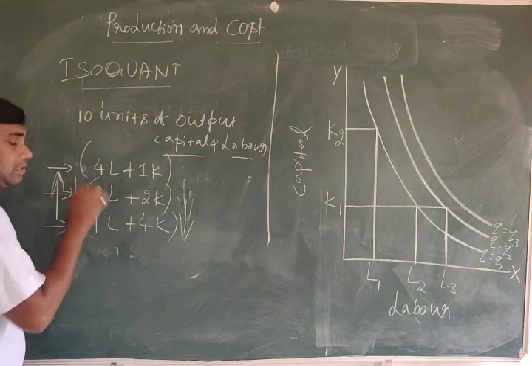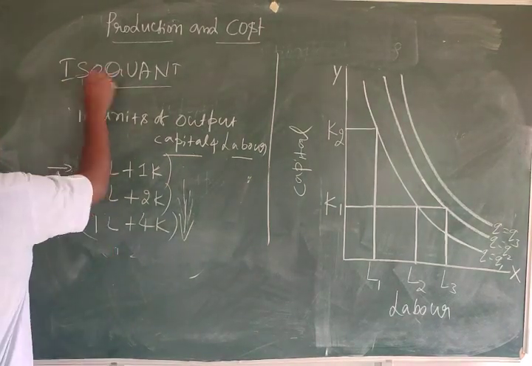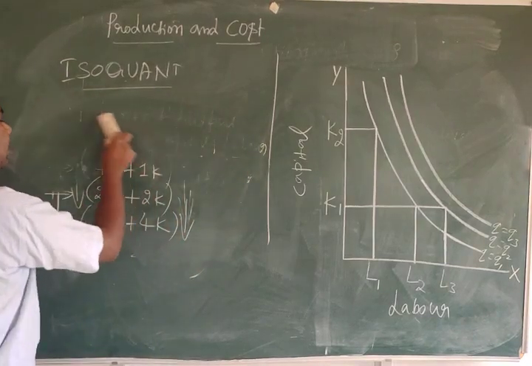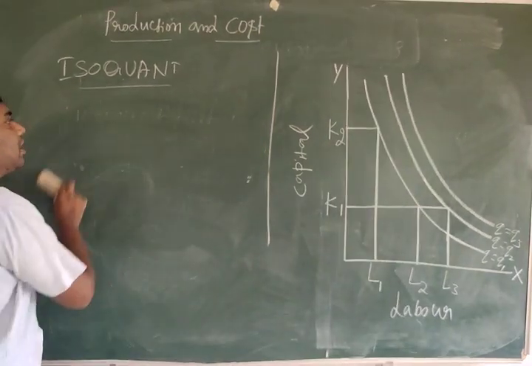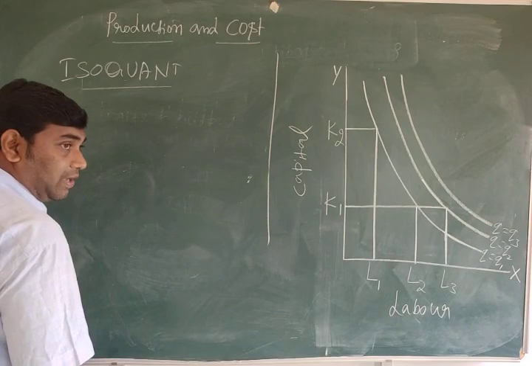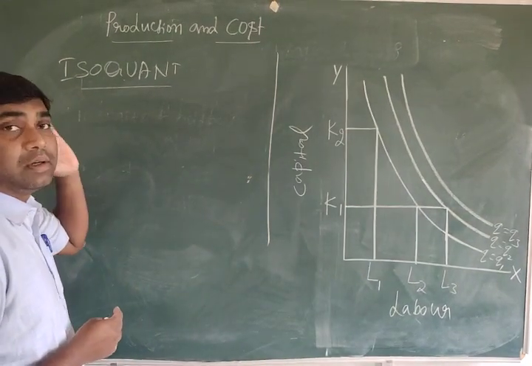So we are discussing an example to understand the isoquant. Suppose 10 units of output can be produced in 3 ways by using 2 inputs.